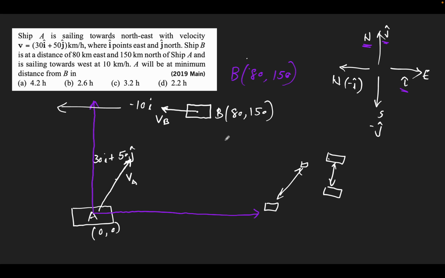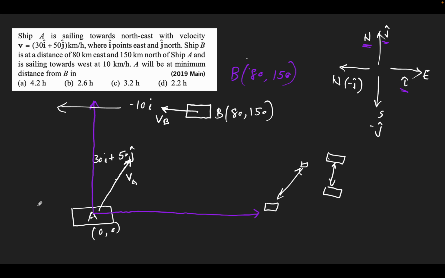Let it happen at time t. Right now time is 0, t is 0. At t equal to 0, A is at the reference 0, 0 and B is at 80, 150. Let's suppose after time t they come at a minimum distance from each other. So after time t, what will be the coordinates of A and B? Let's figure that out.